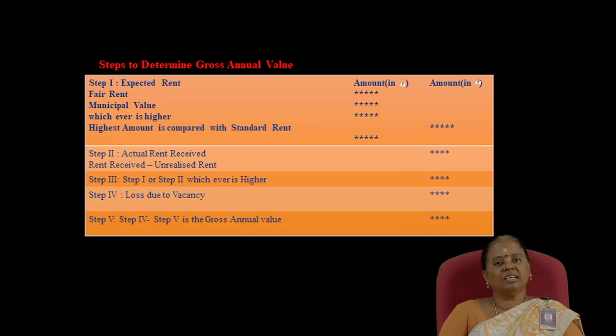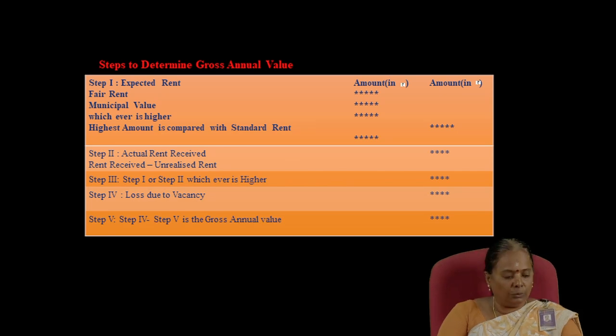During that previous year, the house may remain vacant for some period. So in that case, the assessee could not be able to collect the rent. So that is called loss due to vacancy. So that can be deducted from the amount determined under step 3. So step 4 is loss due to vacancy, and step 5 is the amount determined under step 3 minus step 4. So that is the amount of gross annual value.